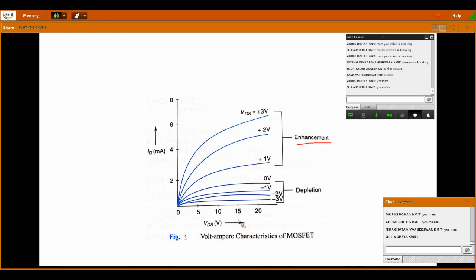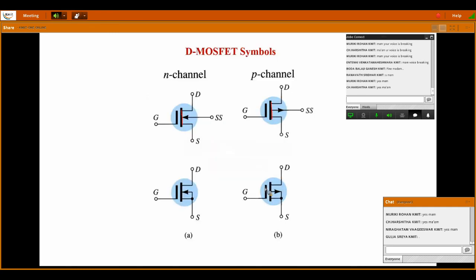The current is decreasing even though VDS is increasing. So these are the two graphs you need to consider. If a question comes to explain either depletion mode or enhancement mode, you need to draw these two graphs, which represent both the characteristics. So you need to draw both VI characteristics as well as transfer characteristics.